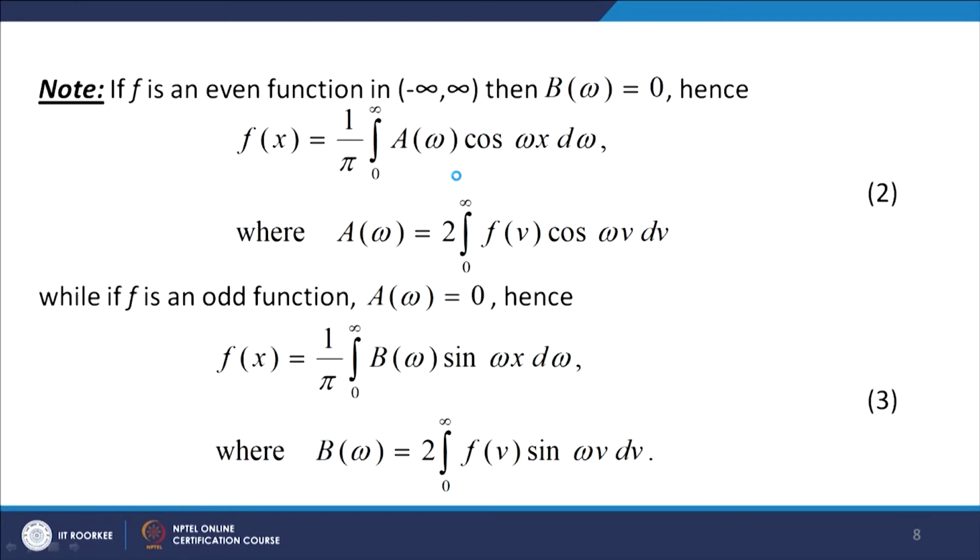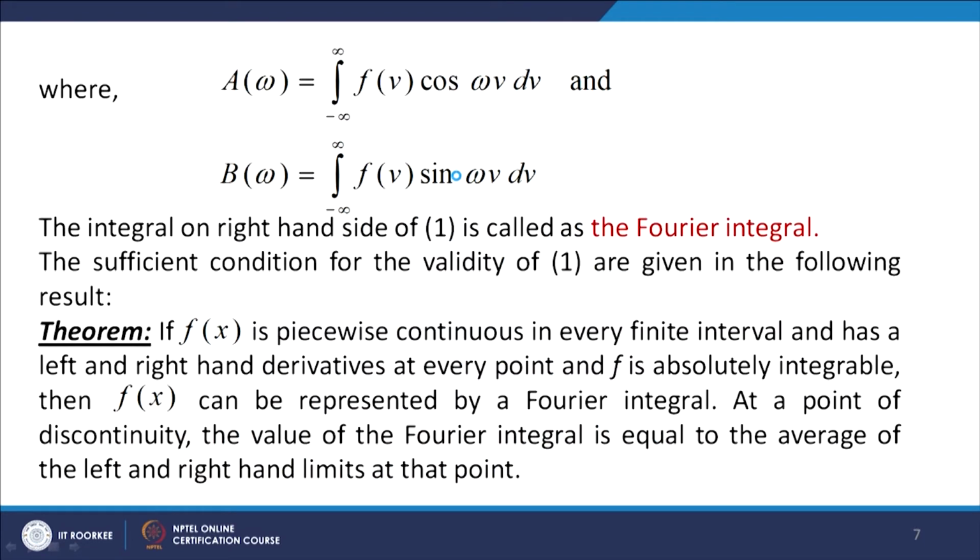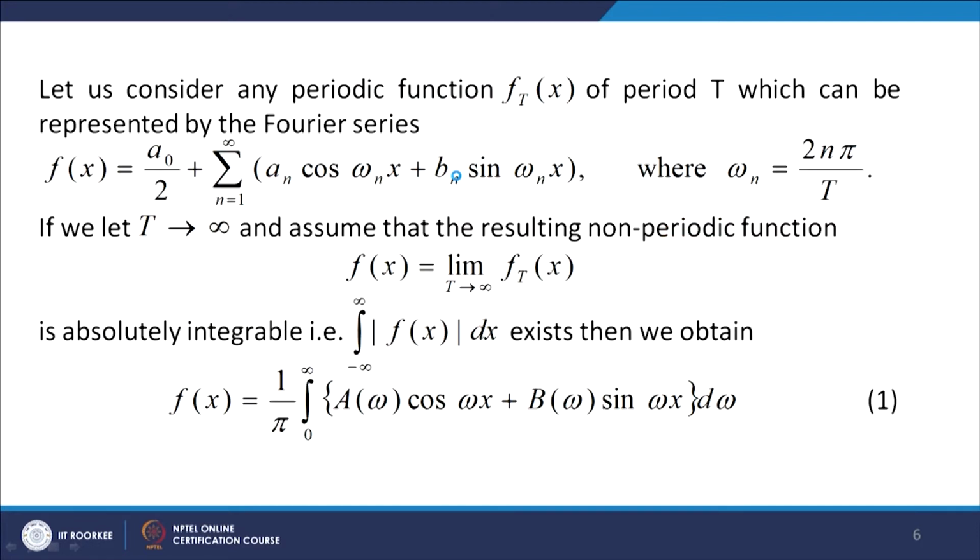Similarly, if f is an odd function, then a(ω) is equal to 0, because f is odd and cos ωv is even, so the product is odd. And b(ω) becomes 2 times the integral from 0 to infinity of f(v) sin ωv dv. So in the Fourier integral representation of f only sine terms remain, and the cosine terms vanish.